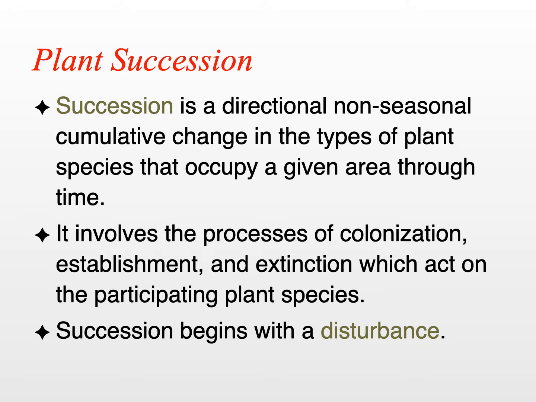Well, it's a directional, non-seasonal cumulative change in the types of plant species that occupy a given area through time. And succession begins with disturbance. It involves the processes of plant colonization, establishment, and extinction, which act on the species that participate in the succession.